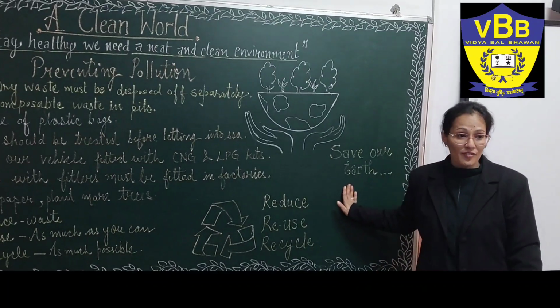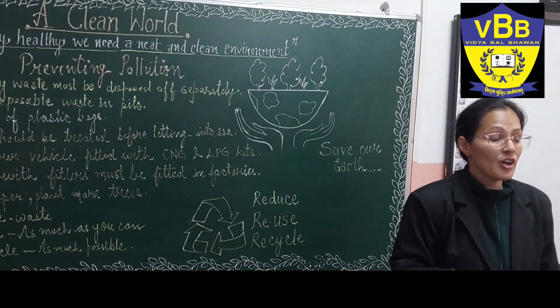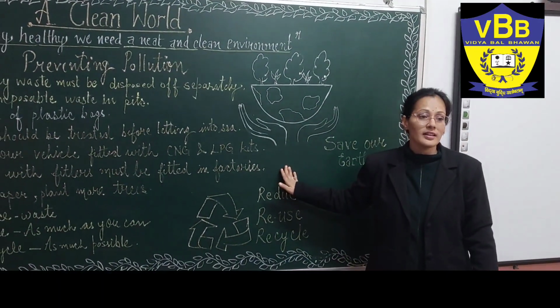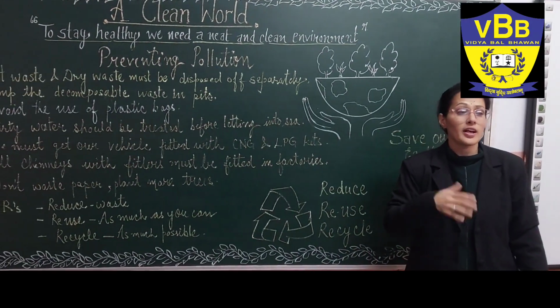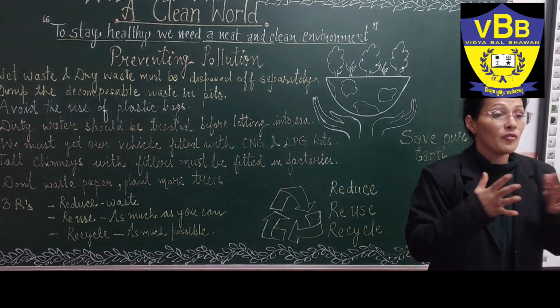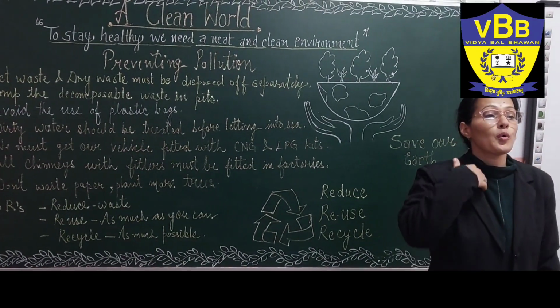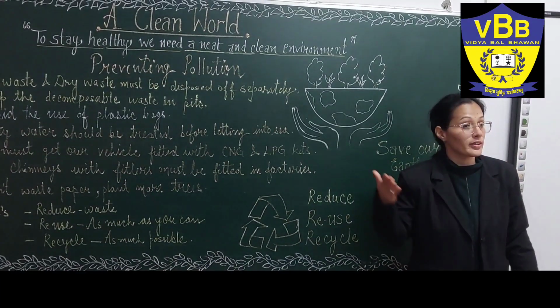We want our earth to be a clean and beautiful place to live. For that we should follow these measures, and we should take initiative. It's not only that we are just saying that we will do it. We have to take initiative. It's our duty to initiate and to make other people follow you for the same.